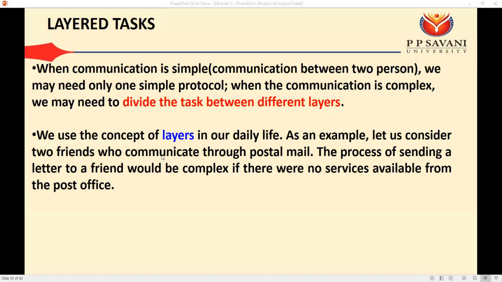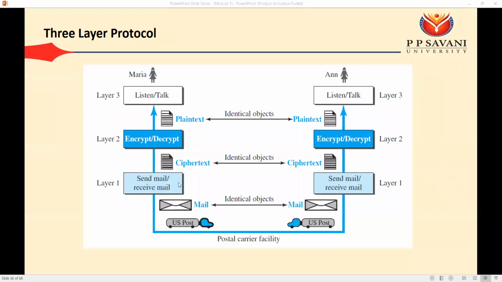So the first thing is, your friend will listen and talk. We can divide this task into various layers. On the first layer we can either listen or talk. So we can write down these layers, we can write down the letters. On layer 3 we can either listen or talk.